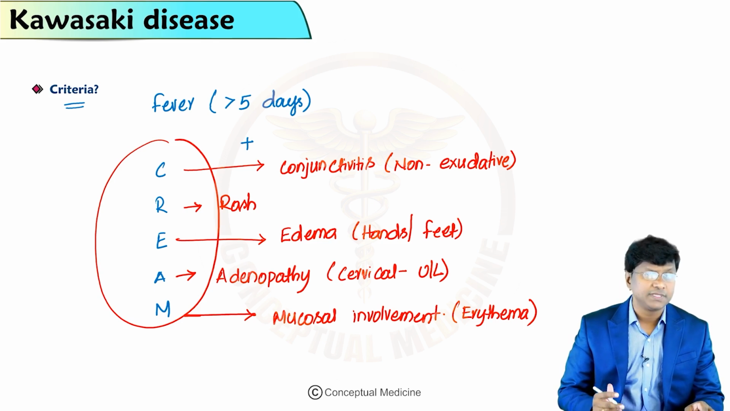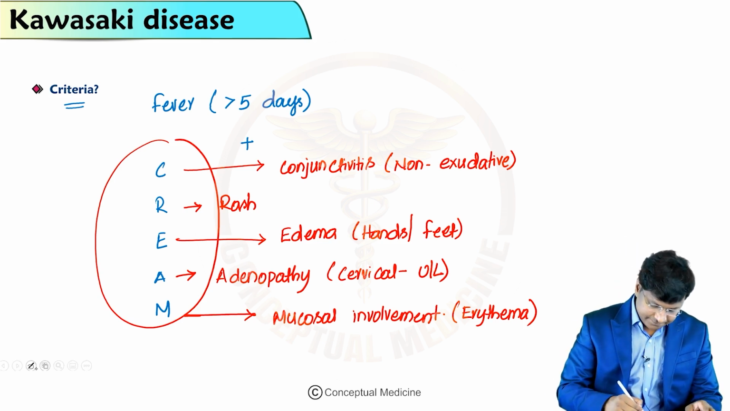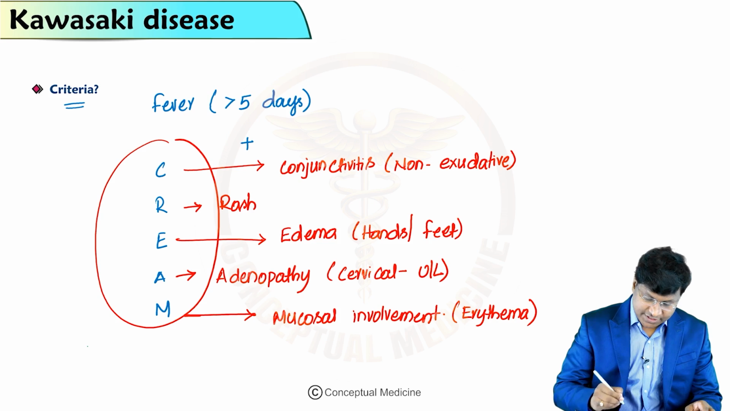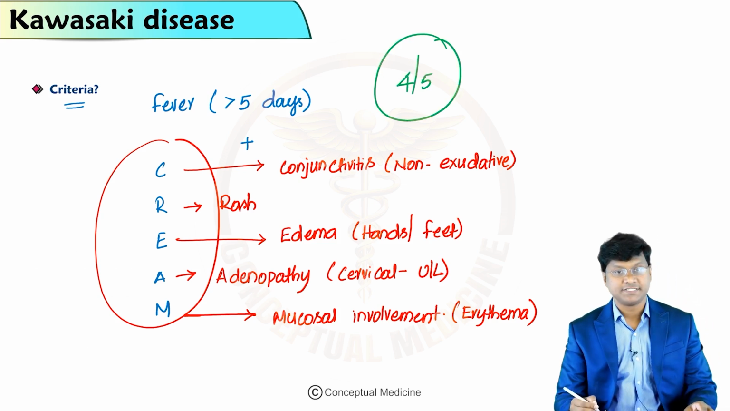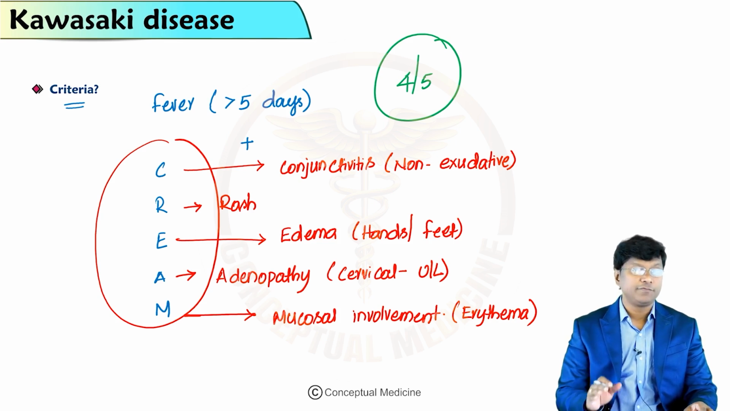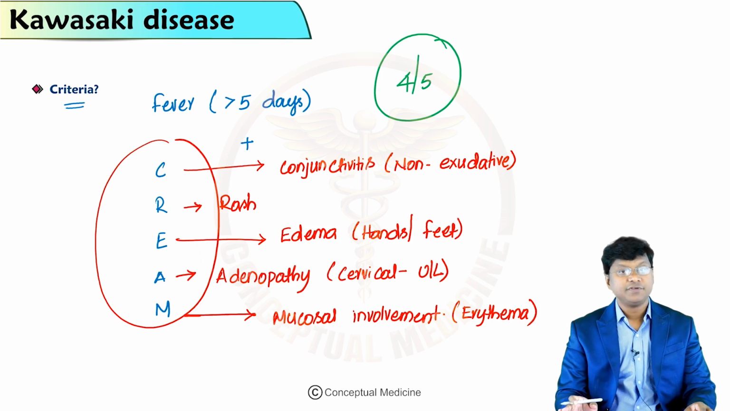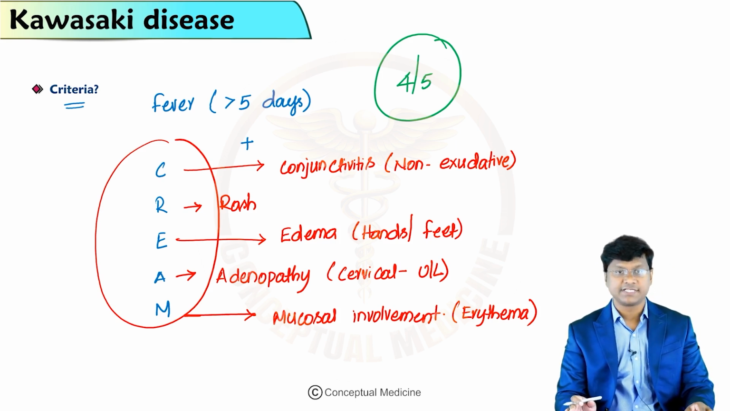And out of these 5 criteria, 4 should be present, right? 4 out of 5 of the following is the one which gives you the diagnosis of Kawasaki disease.